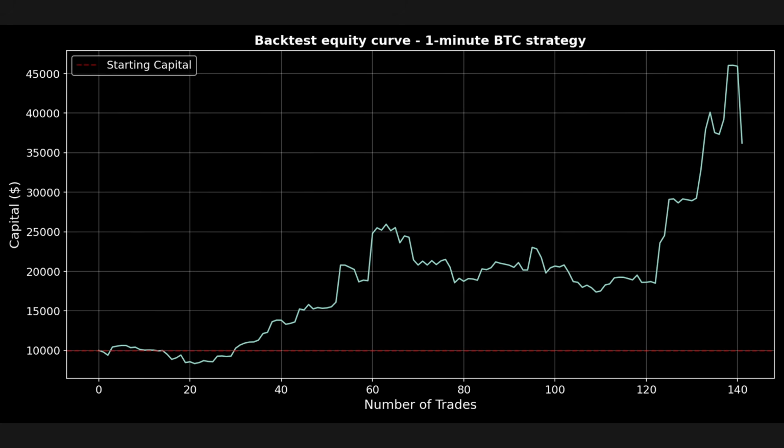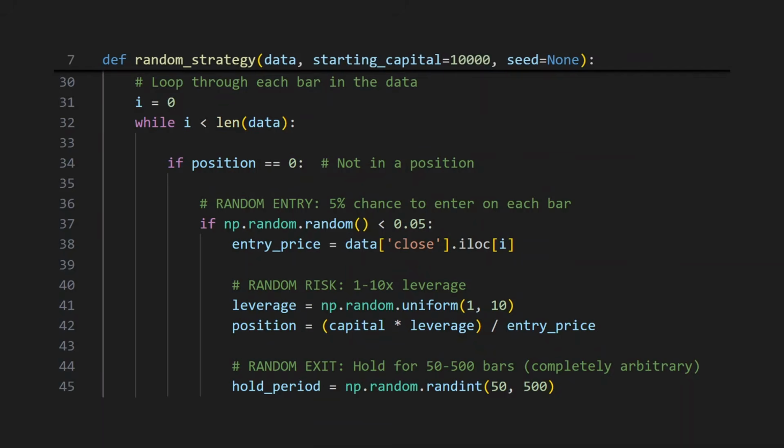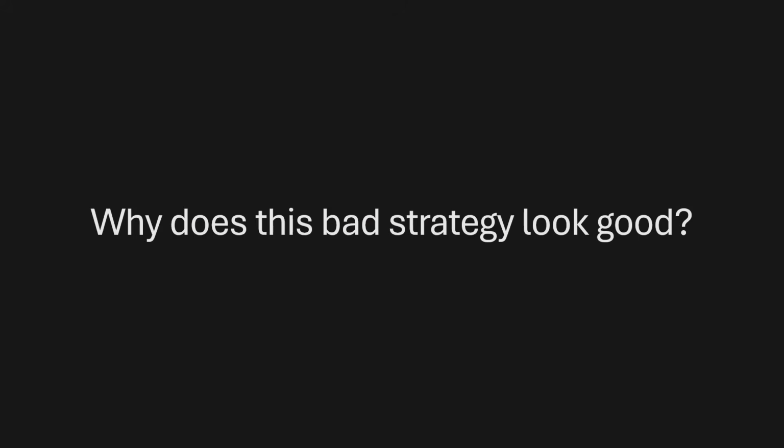And the problem is that this strategy is just a random number generator. If we take a look at the code, you can see that there's no logic to it at all. It randomly decides when to enter a trade, randomly decides how much risk to take, and it randomly decides when to exit a trade. So why does this obviously terrible strategy look so good in the backtest?